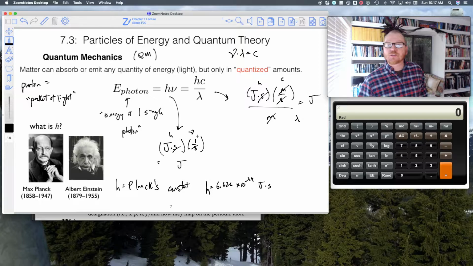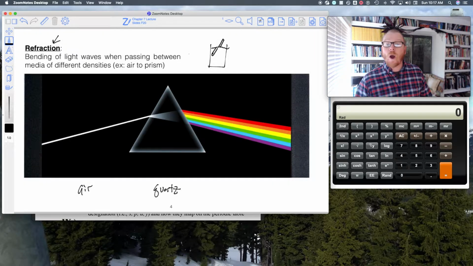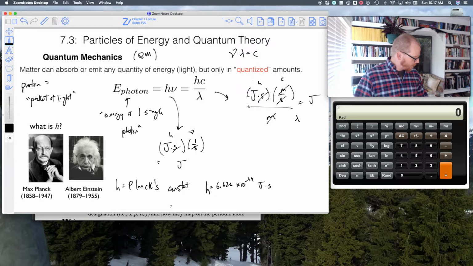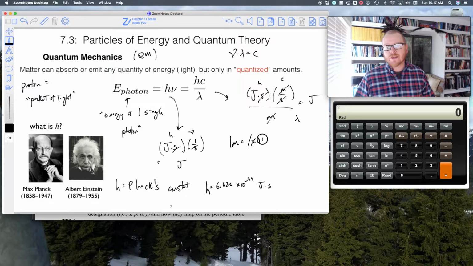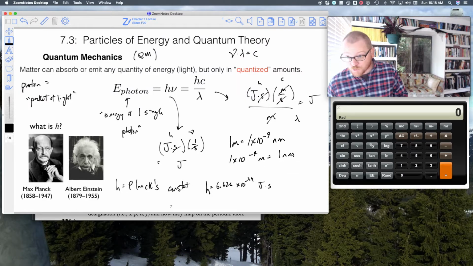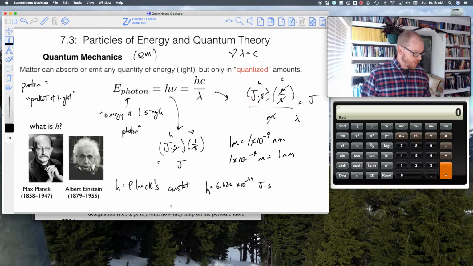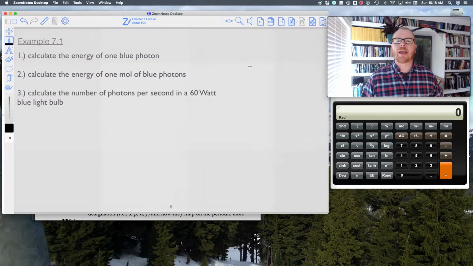And I'll also remind you, because we're going to use nanometers quite a bit in this class, because the visible spectrum is in nanometers, we want to be really good at converting with nanometers. So we can say 1 meter equals 1 times 10 to the minus 9 nanometers. Or I can say 1 times 10 to the minus 9 meters equals 1 nanometer. Either of those will work for us, but we want to be able to comfortably interconvert those units, okay? So let's do a couple calculations.